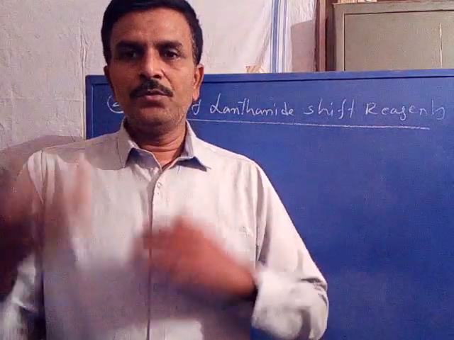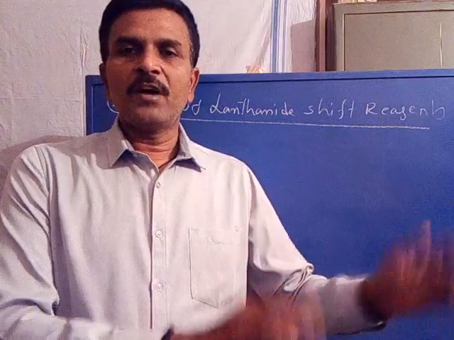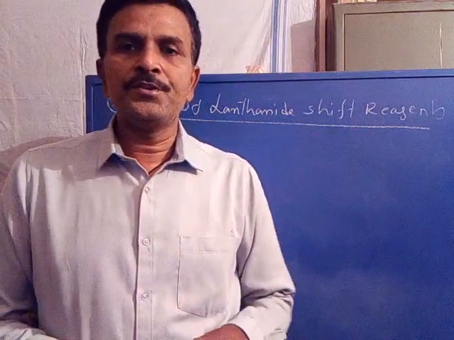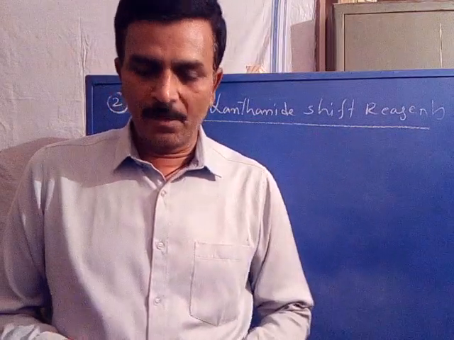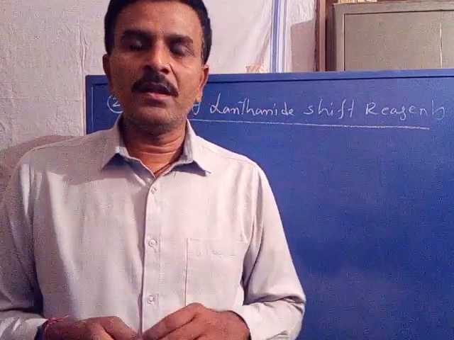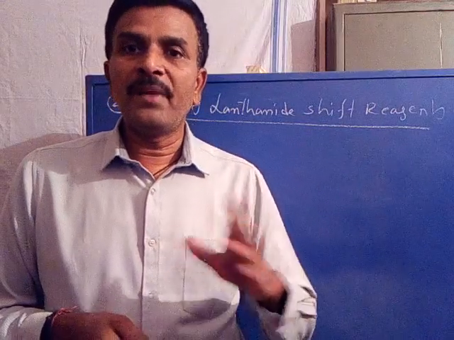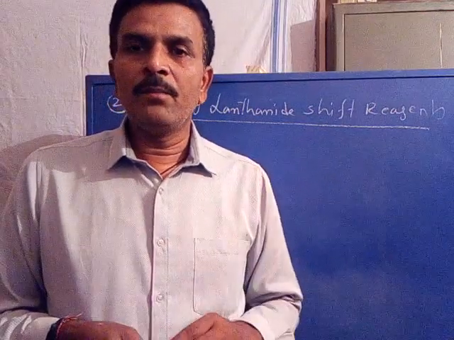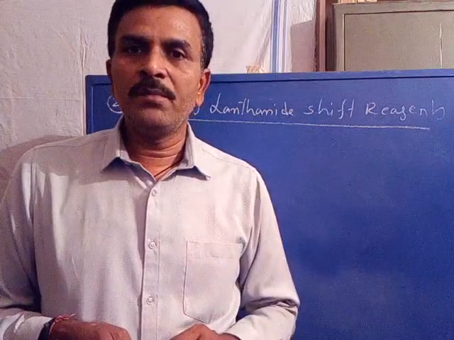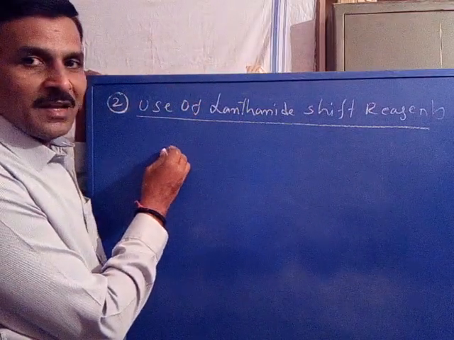So we are going to use lanthanide shift reagents to simplify a complex NMR spectrum into a simple, first order NMR. Now in this technique, certain beta diketonato complexes of either europium plus 3 ion or praseodymium plus 3 ion are used as reagents.